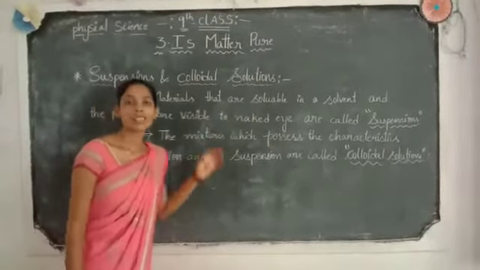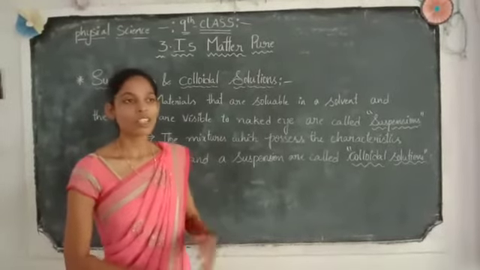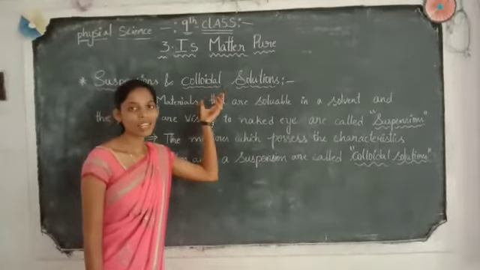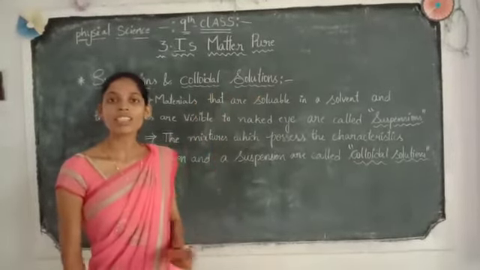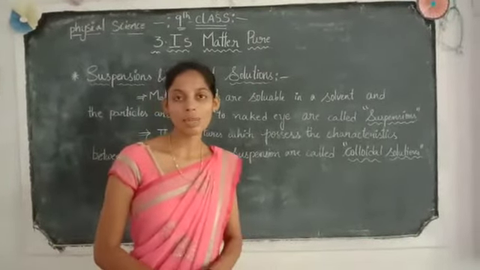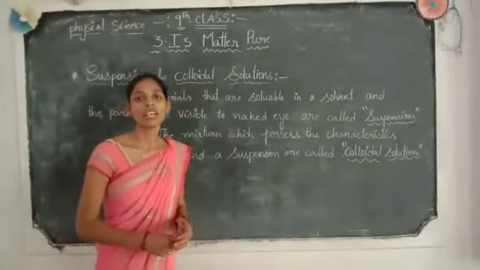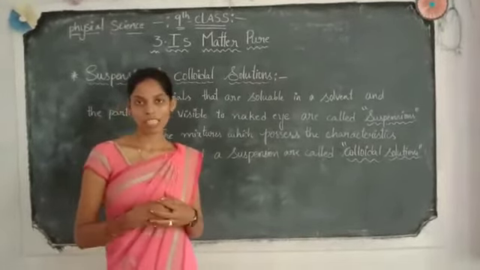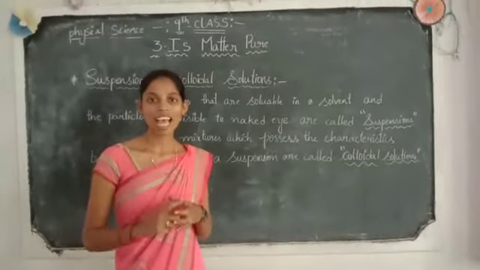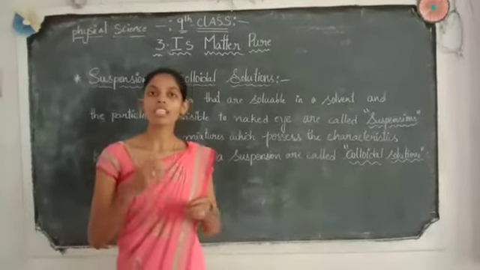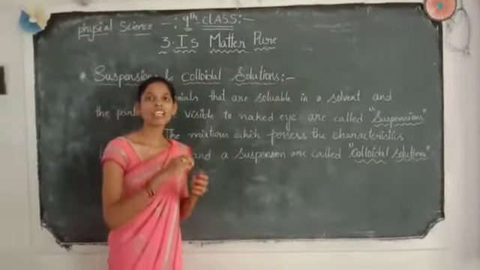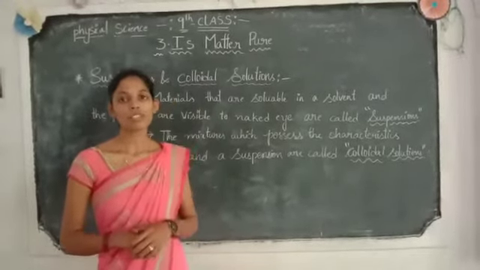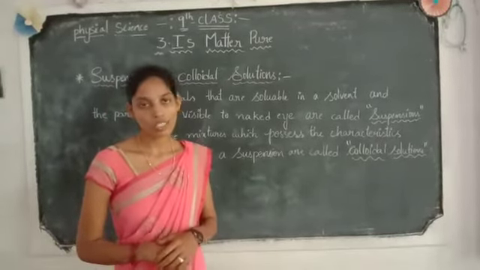What are suspensions and colloidal solutions? These two are heterogeneous solutions. Heterogeneous, as we discussed in the previous class, means not uniformly spread. In a solution we have a solute and a solvent, and when the solute particles are not uniformly spread in the solvent, we call such solutions heterogeneous solutions.